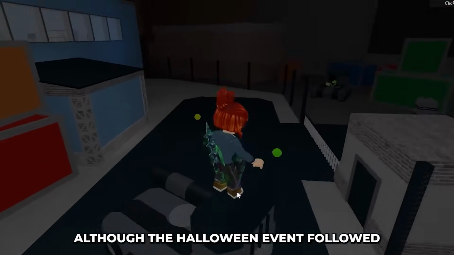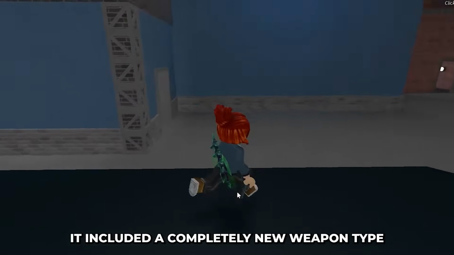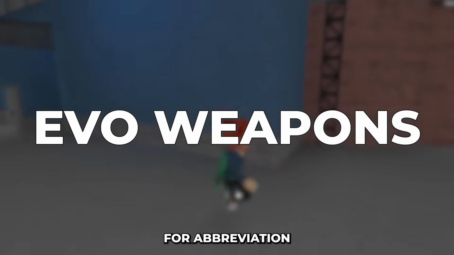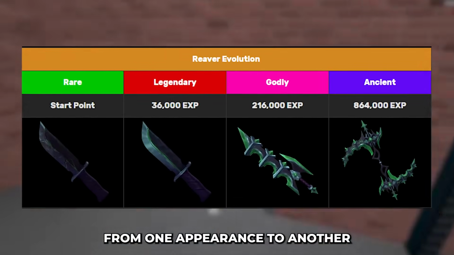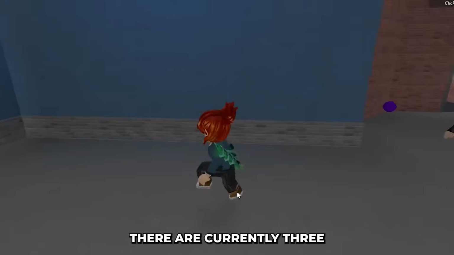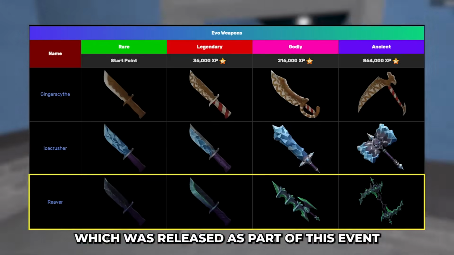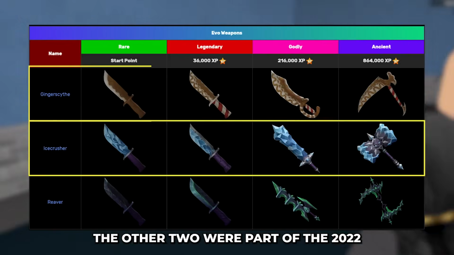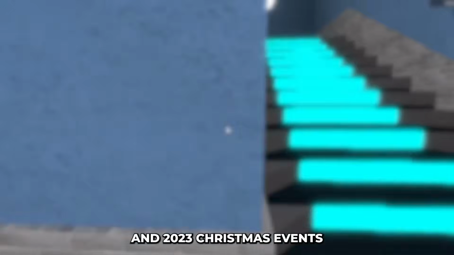Although the Halloween event followed the same pattern as previous years, it included a completely new weapon type called Evolution, or EVO for abbreviation. EVO weapons gradually evolved from one appearance to another as you played with the weapon and collected experience. There are currently 3 EVO weapons in the game. The first one is Reaver, which was released as part of this event. The other 2 were part of the 2022 and 2023 Christmas events.